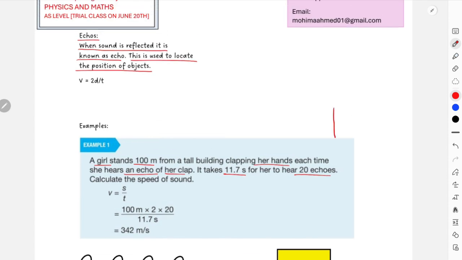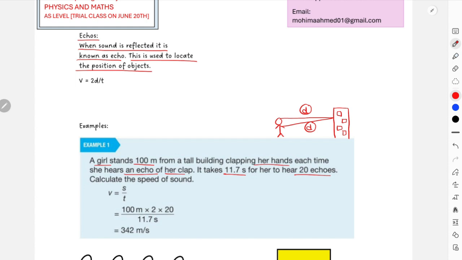This is the building, and this is the sound traveling and then coming back. I cannot actually draw girls properly. We can clearly understand this is one D, this is another D. Now over here they are traveling twice the distance.